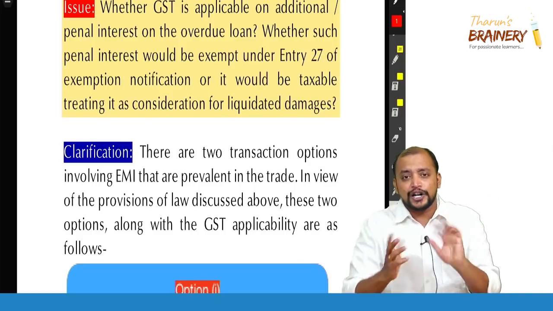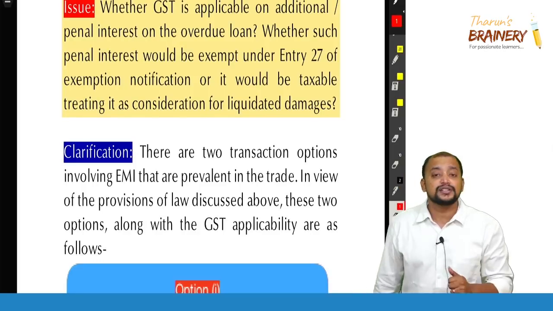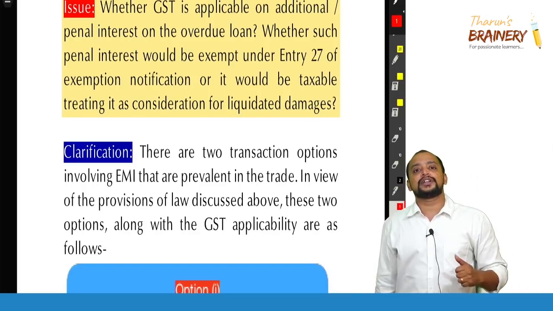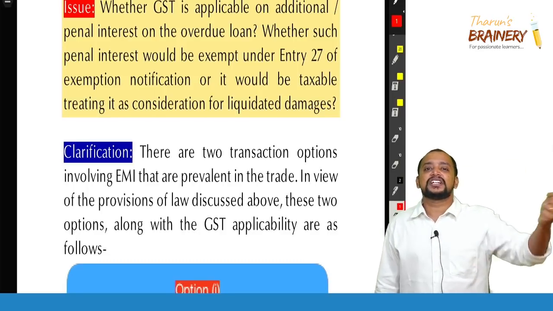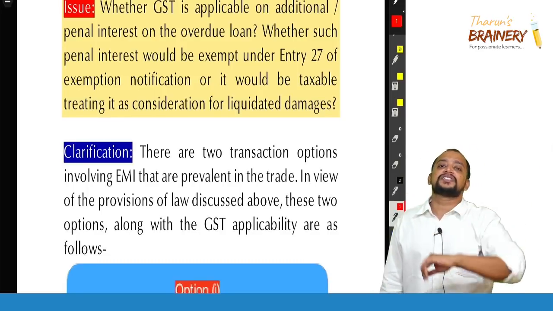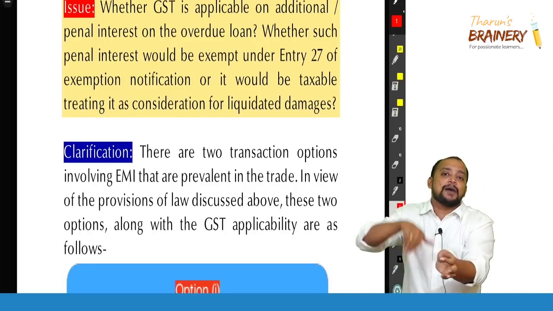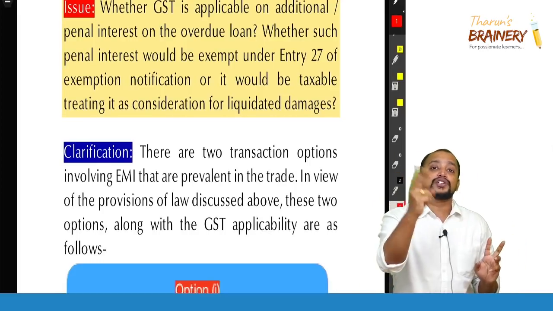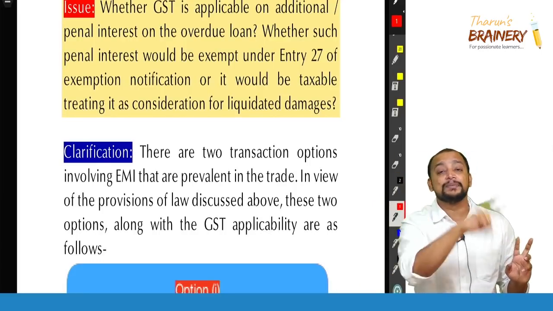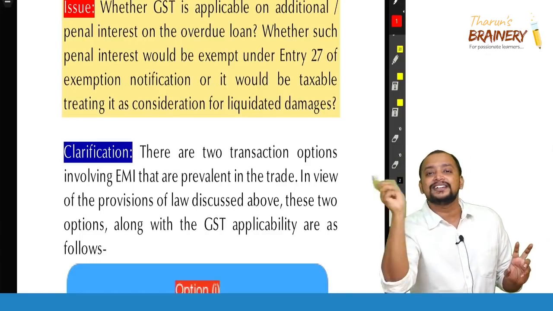Now let's modify this. What is the risk that I have in a hire purchase transaction? What if that person is not making payment to me? So due to that reason, what I am doing is asking a financier, say Bajaj Finance, to give the finance. I get my money, 4 lakhs, I will pay GST on 4 lakhs, bye bye, happily I will go. Whereas Bajaj Finance will be collecting the EMIs, 20,000 rupees monthly. In that 20,000 rupees, there is a principal portion and an interest portion.